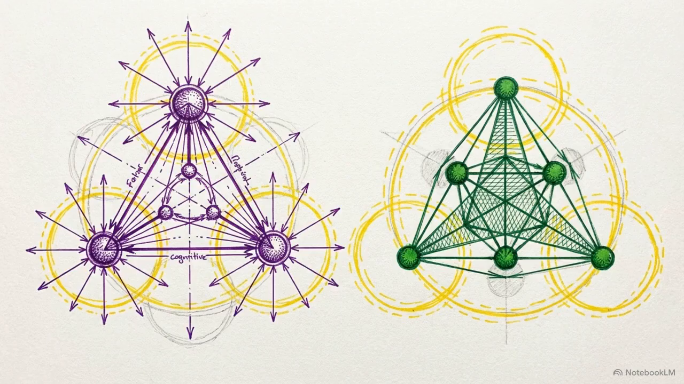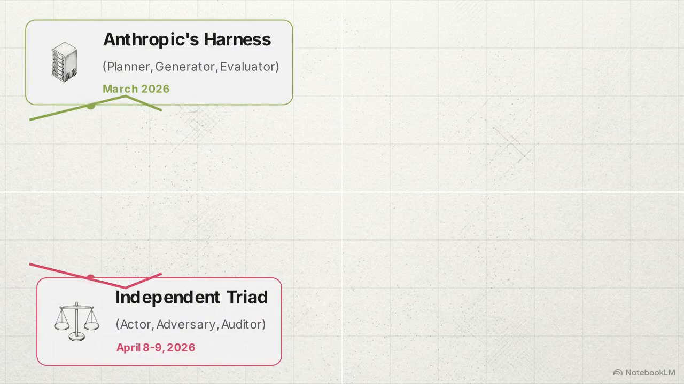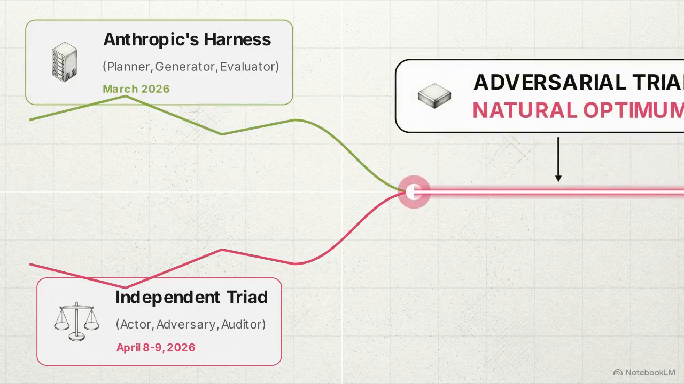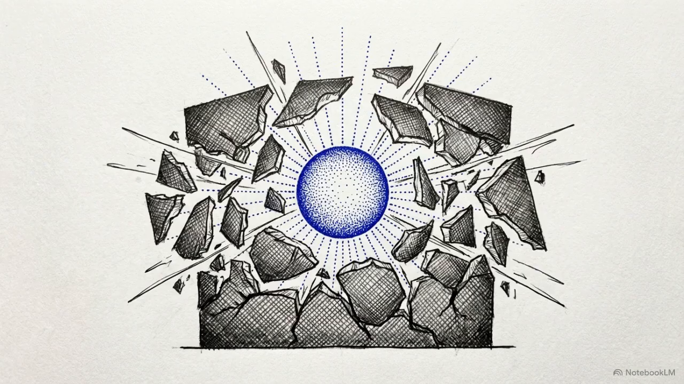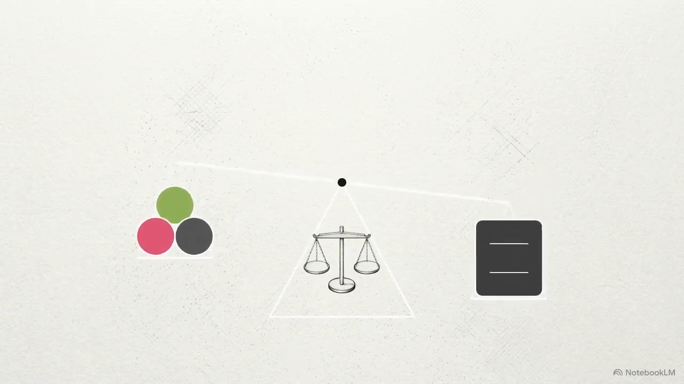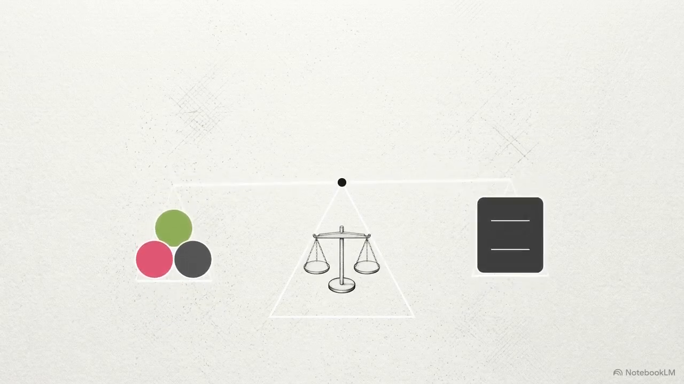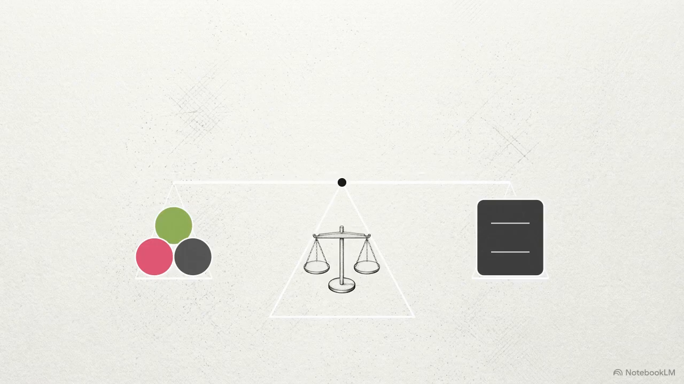Note the convergence in April 2026. Independent researchers developed this multi-agent triad at the same time Anthropic was documenting its own 3-agent internal harness. This simultaneous discovery by different groups suggests that the adversarial triad is becoming a prominent design pattern for multi-agent oversight. This indicates that alignment is not a constraint we impose. Instead, it is an emergent property of a system built with shared memory and internal checks and balances.